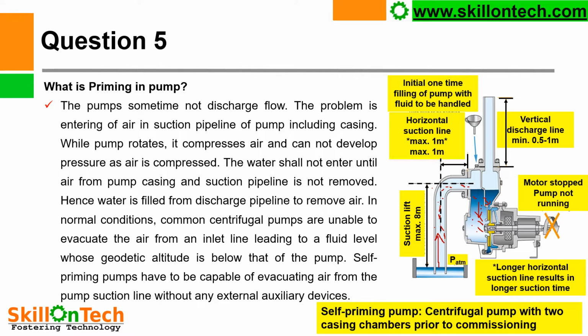With negative suction in pumps, you can see this is atmospheric pressure, and here in the casing of the pump it will be zero pressure. So the water can be lifted up to a maximum height equal to the atmospheric pressure head, that is, atmospheric pressure is 1.03 kg per centimeter square, equal to 10.3 meters of water column. So generally a pump can suck water from 7 to 8 meters depth.